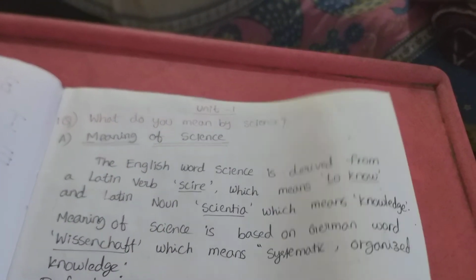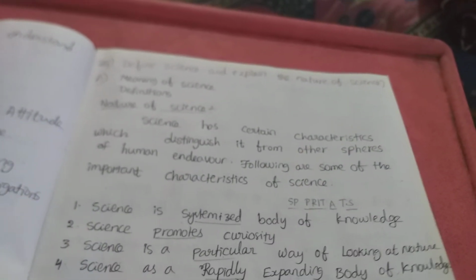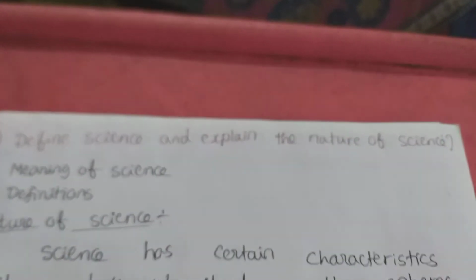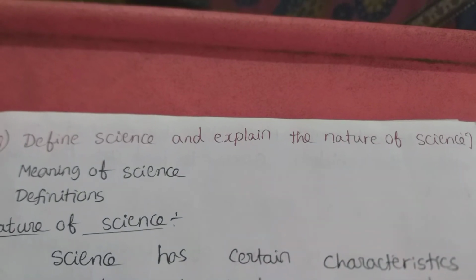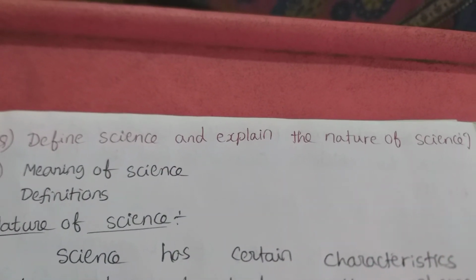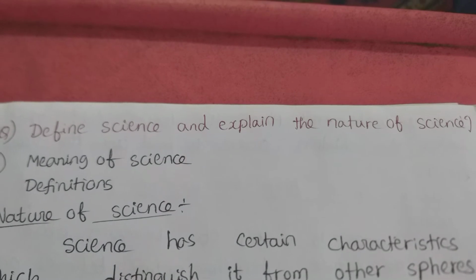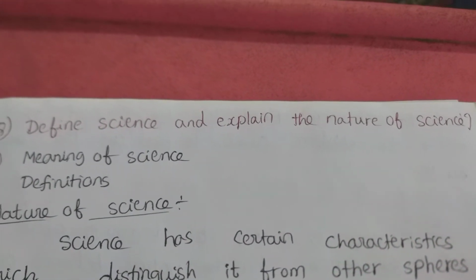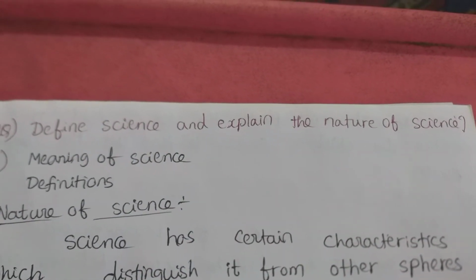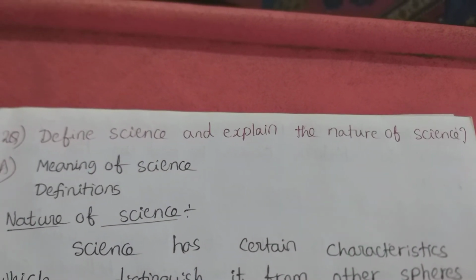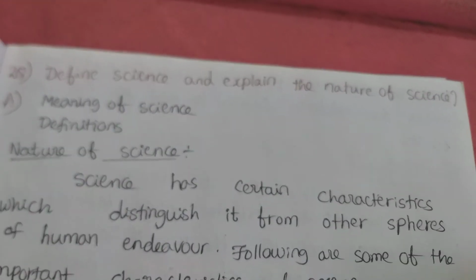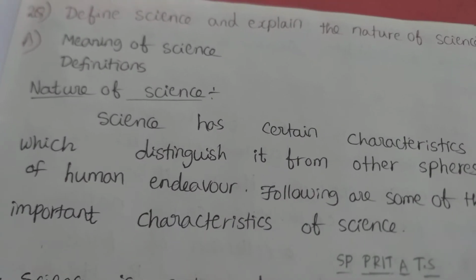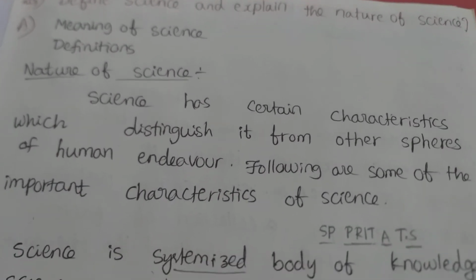In the first video, I discussed this in biological sciences. In the second video, I'm going to discuss: define science and explain the nature of science. Here, the meaning of science: science comes from the Latin verb sciere, to know, scientia, and the German word Wissenschaft. You have to copy all that, and the definitions by W. Green, Fitzpatrick, etc., from the first video. Then you have to write the nature of science.